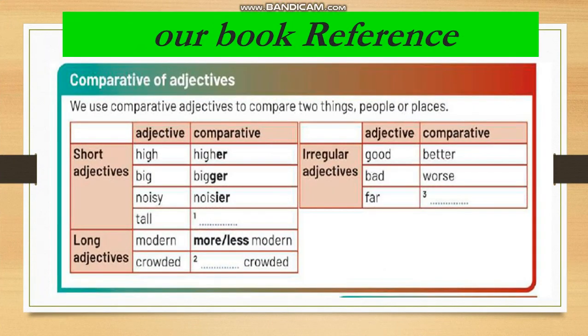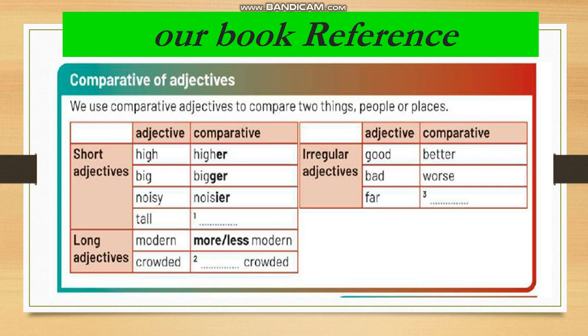Comparative form. Look at these short adjectives: high, higher; big, bigger; noisy, noisier. What about short adjectives that end with y preceded by a consonant? We delete y and add ier. Noisy, noisier; happy, happier; angry, angrier. Tall, taller. Modern: can you say moderner? No. More modern.